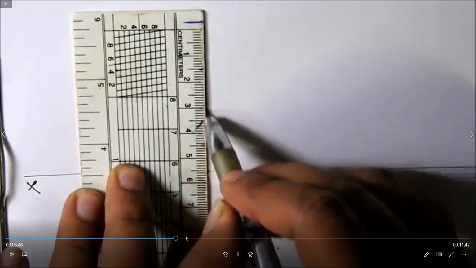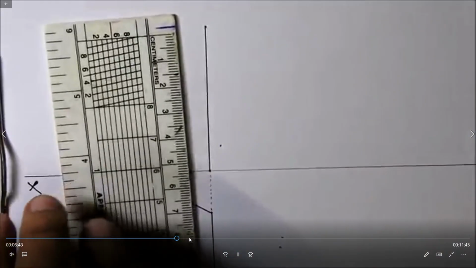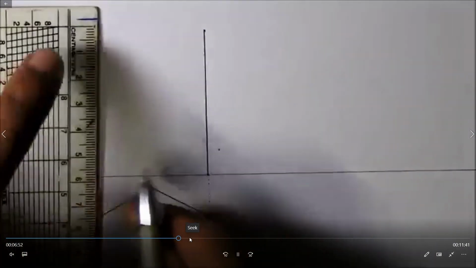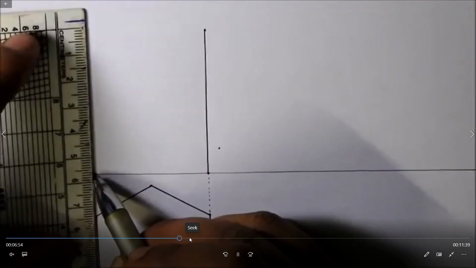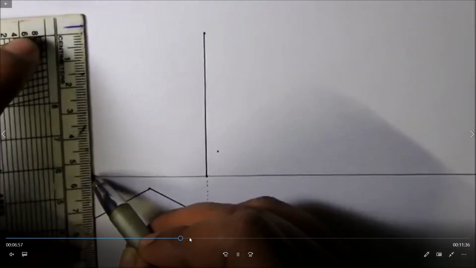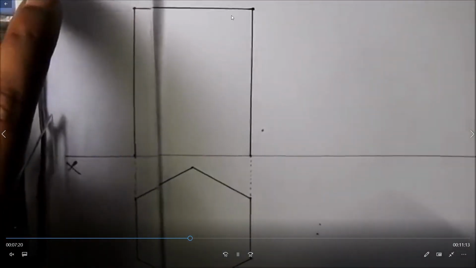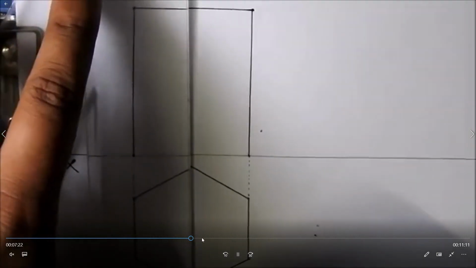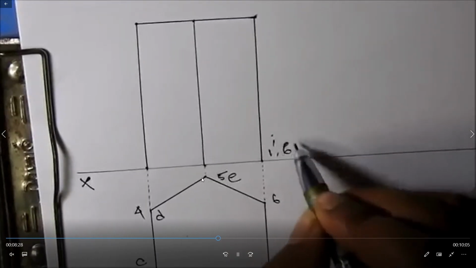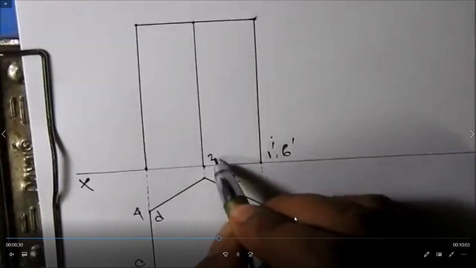In this way, we extend each corner point of the hexagon sides to the reference line. With the help of the scale, we extend lines in this way. The axis distance is 55, and in this way we join the corner points also. We identify the points, and in this way we extend.